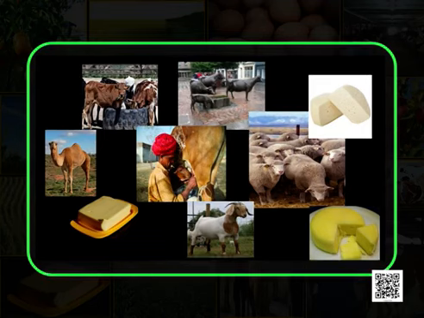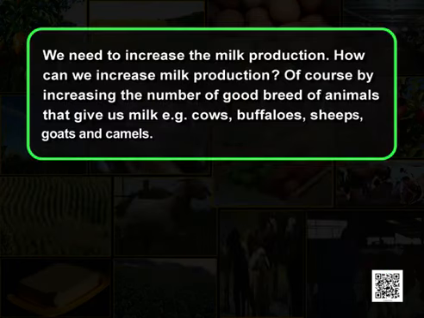We also eat a lot of dairy products like butter, cheese, curd, etc. And all these are milk products. So, we need to increase the milk production. How can we increase milk production? Of course, by increasing the number of good breed of animals that give us milk. For example, cows, buffalo, sheep, goat and camel.